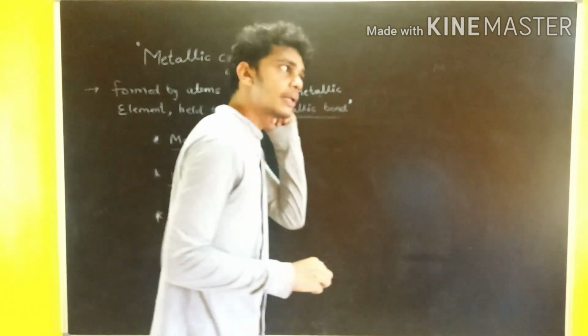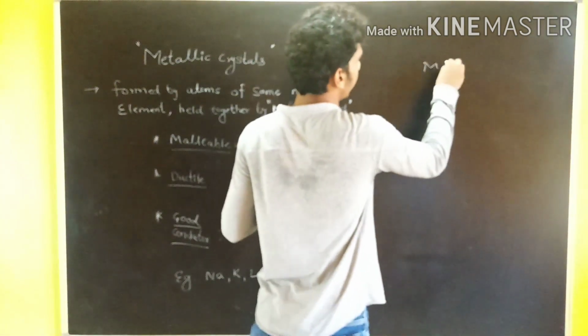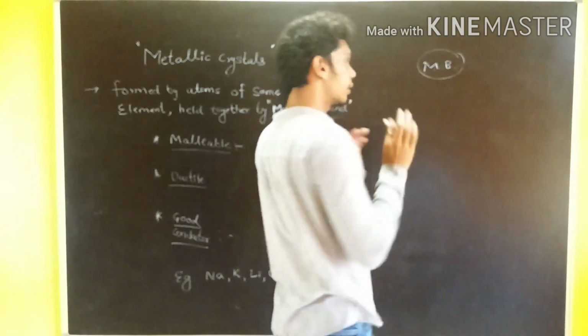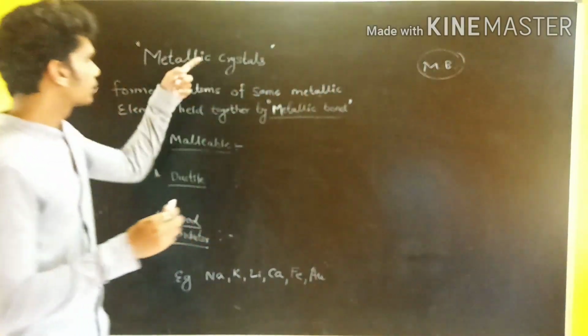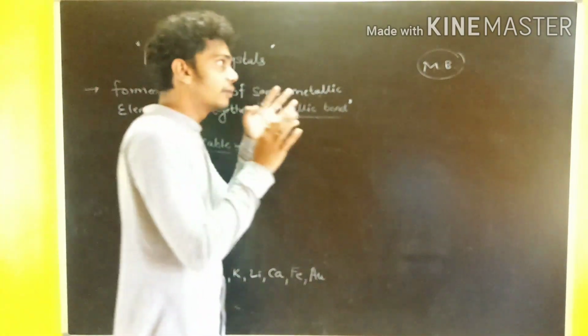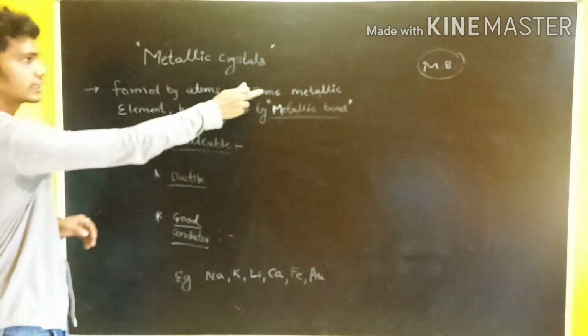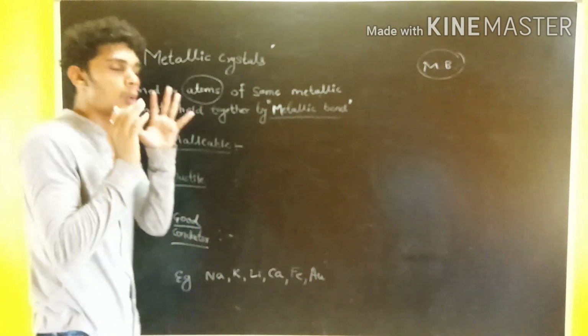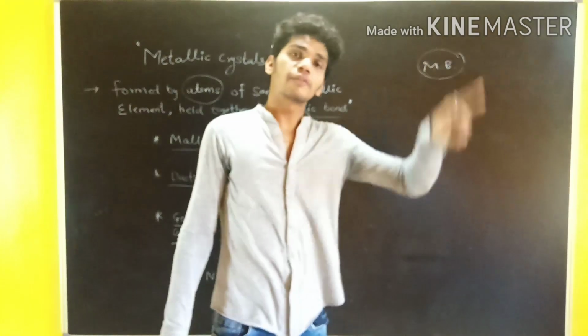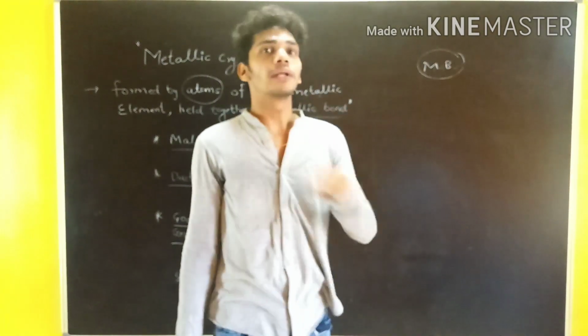When we talk about the metallic bond, MB stands for metallic bond. In this metallic crystal, the atoms held together are of the same element. What do you mean by valence shell? The electrons found in the outermost shell.